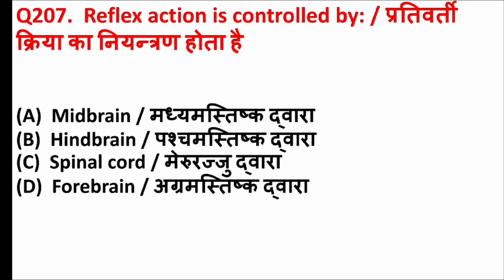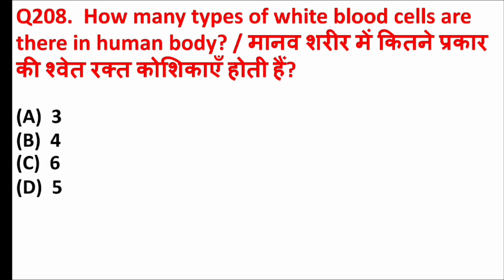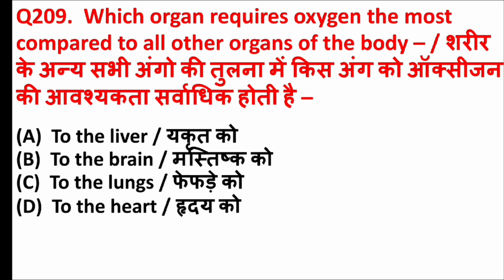Reflex action is controlled by. Answer is option C, spinal cord. How many types of white blood cells are there in human body? Answer is option D, 5. Which organ requires oxygen the most compared to all other organs of the body? Answer is option B, the brain.